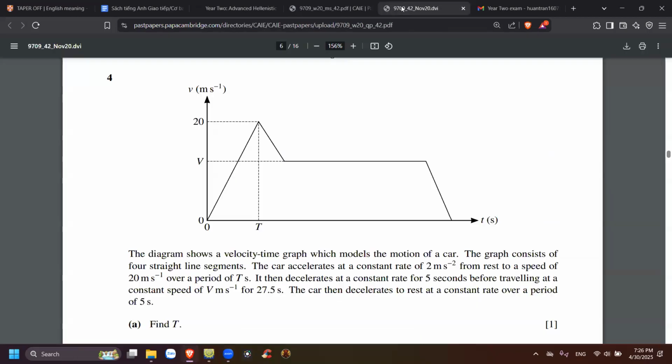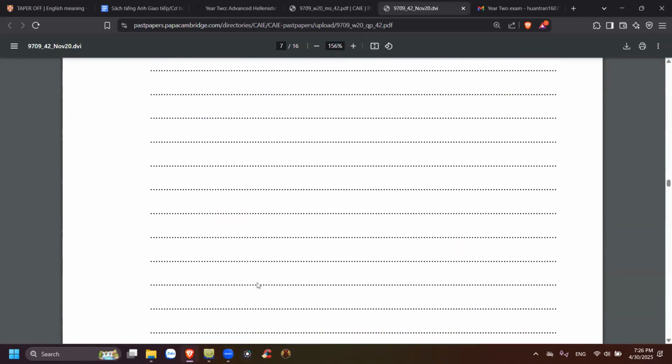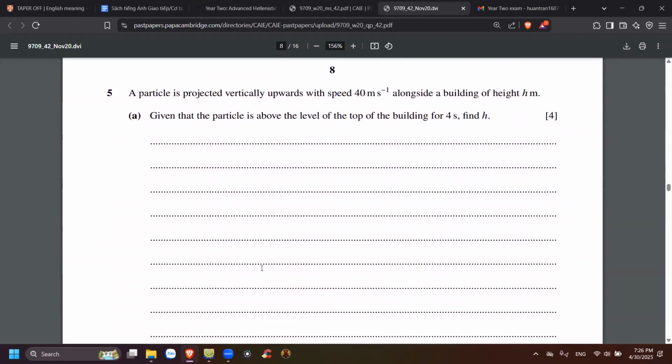All right, so, okay. A particle is projected vertically upwards with speed 40 meters per second alongside a building of height h meters.